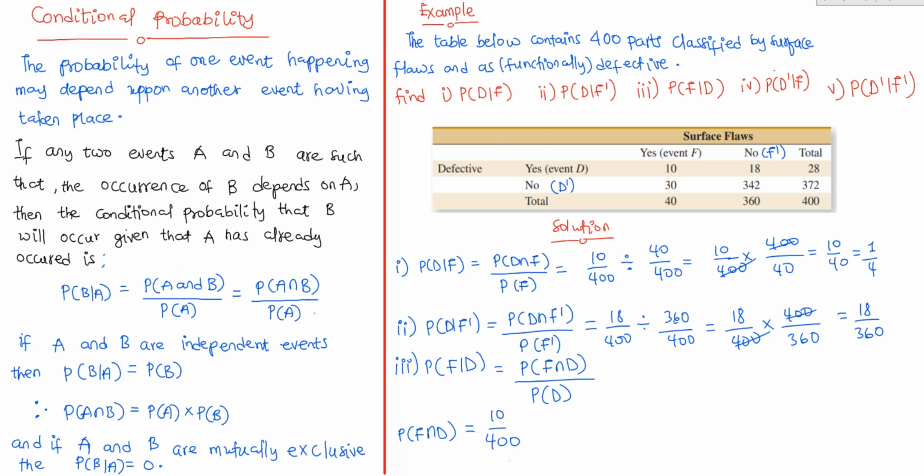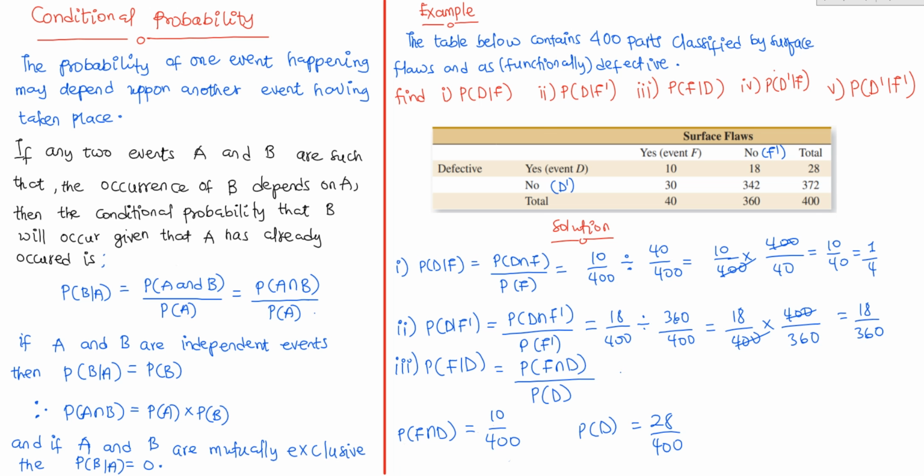Let's find the probability of choosing a defective part. These are the total number of parts that are defective, so we are going to have this equal to 28 over 400.